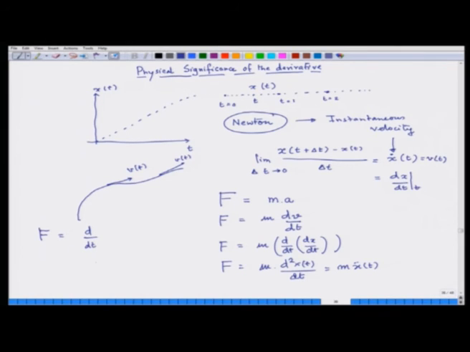d dt of m v, because if you multiply a function f by a constant c and then take its derivative with respect to t or x, whatever you want, say it is t here, then the constant actually comes out. So here you can pull in the mass, the constant. By the way, mass is also not a trivial concept. So this mv is called the momentum. Force is actually proportional to the rate of change of momentum, and that was exactly what was written by Newton in his Principia. It was not stated that force is mass into acceleration.